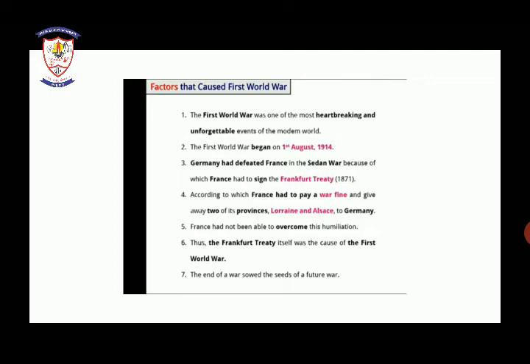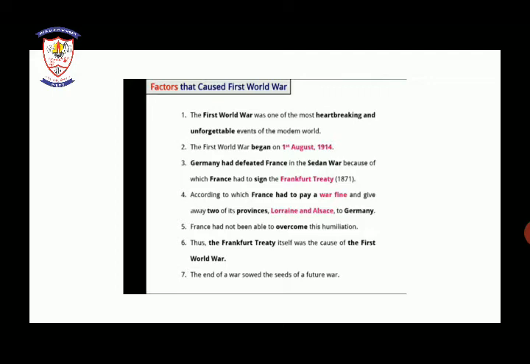Children, a treaty means a written formal agreement. Fourth point, according to which France had to pay a war fine and give away two of its provinces, Lorraine and Alsace, to Germany.